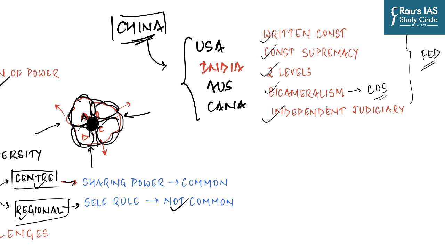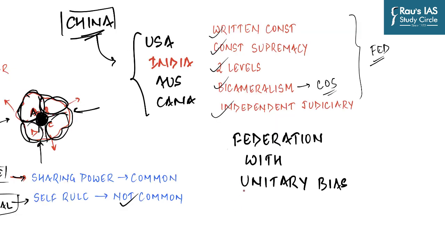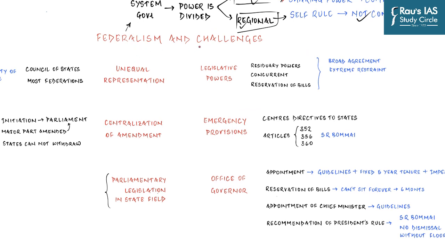But the problem is that there are a lot of mechanisms, a lot of provisions of the Constitution of India and the way they are carried out, which makes us believe that India is not truly a federal system, but rather a federal system with a unitary bias. And it is specifically because of this particular bias that most of the challenges to our federalism come from. And now we are going to understand those challenges and what the Punchhi and Sarkaria Commissions have recommended in that regard.